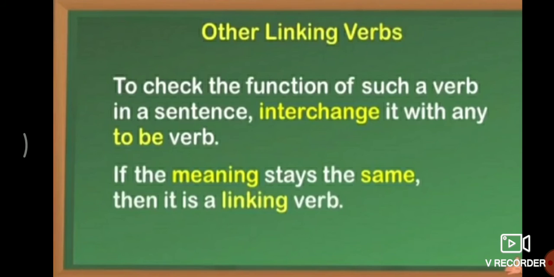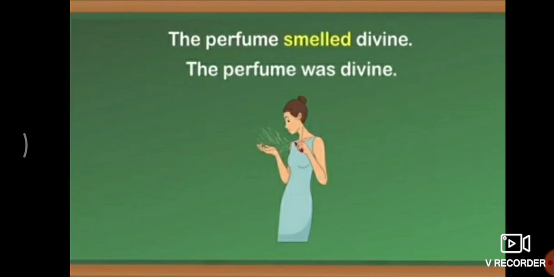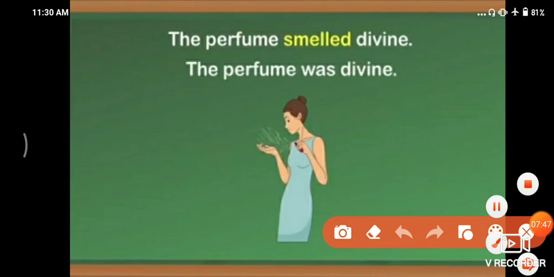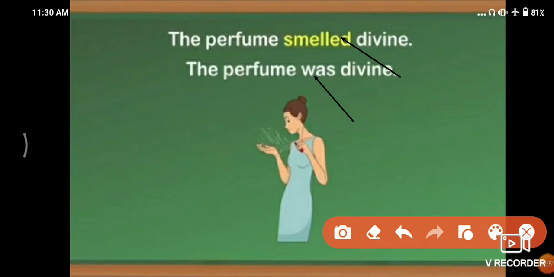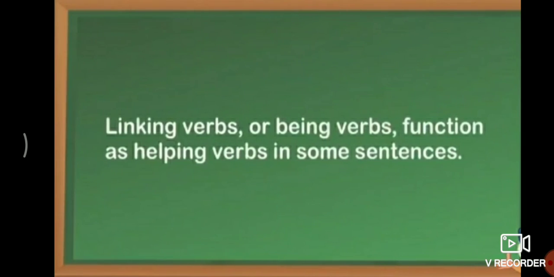Here is a perfect example to check how a linking verb works. Instead of was, you can use smelled. So in this way you can use a linking verb.